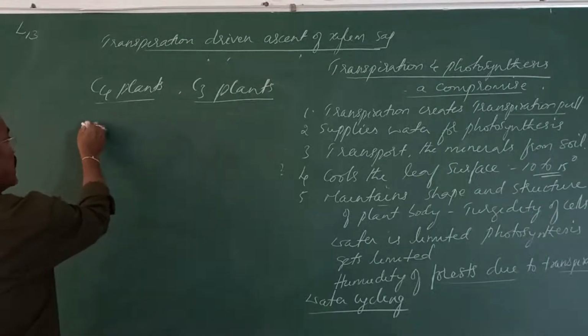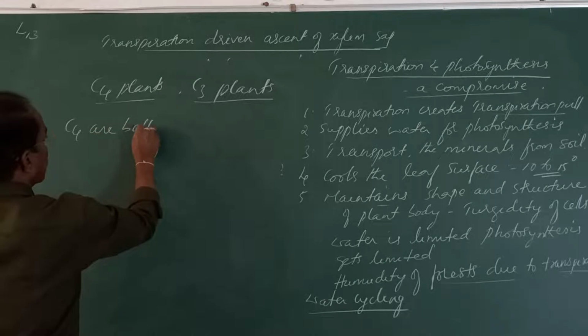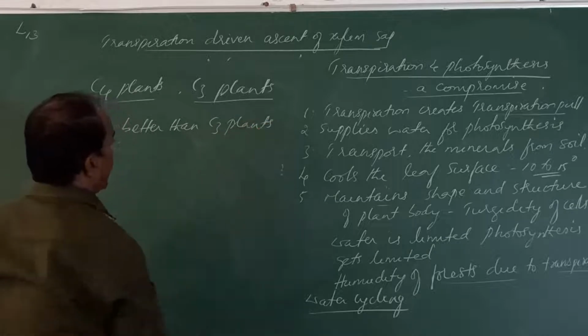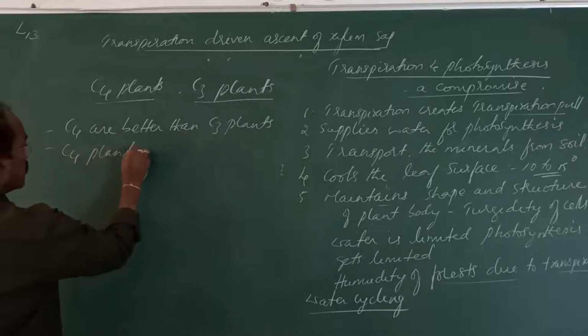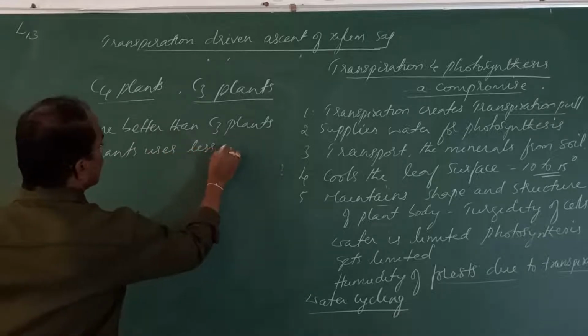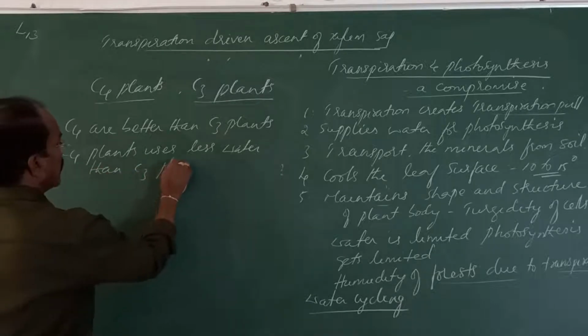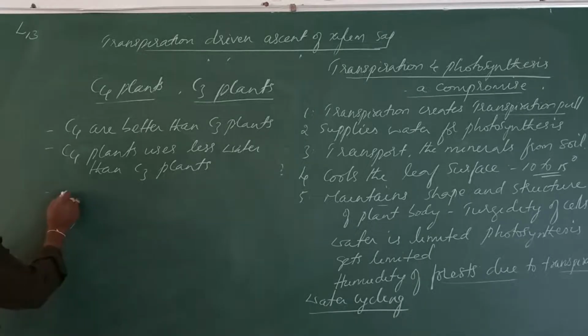C4 plants are better than the C3 plants. Why are they better? C4 plants use less water than C3 plants. Less than half the water that the C3 plants use, that half of the water is utilized by the C4 plants, and the productivity is more in C4.